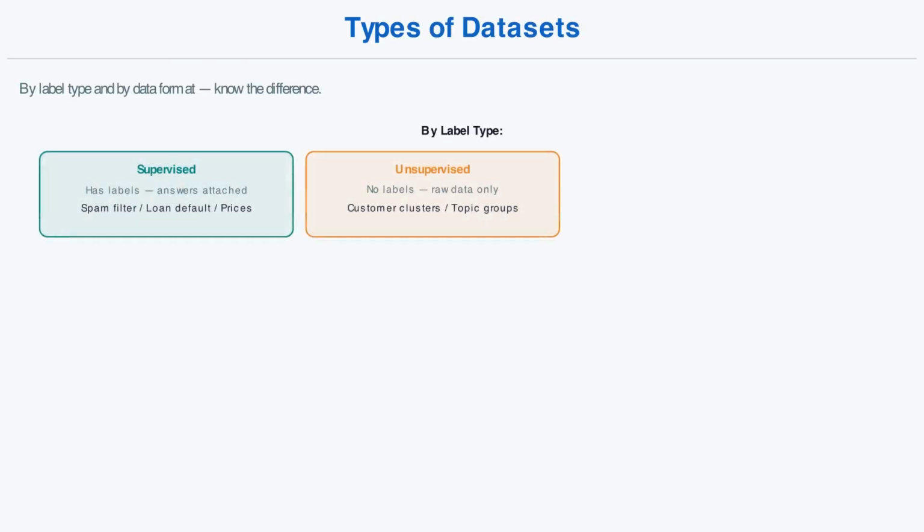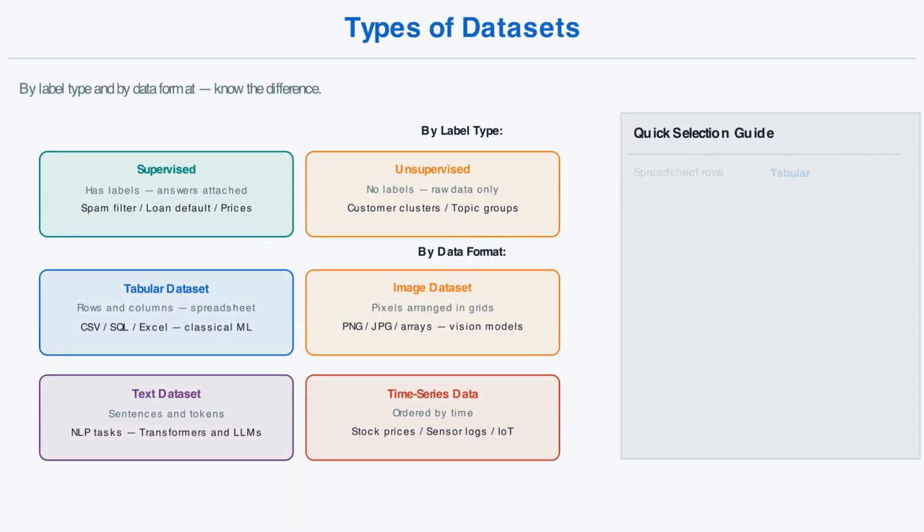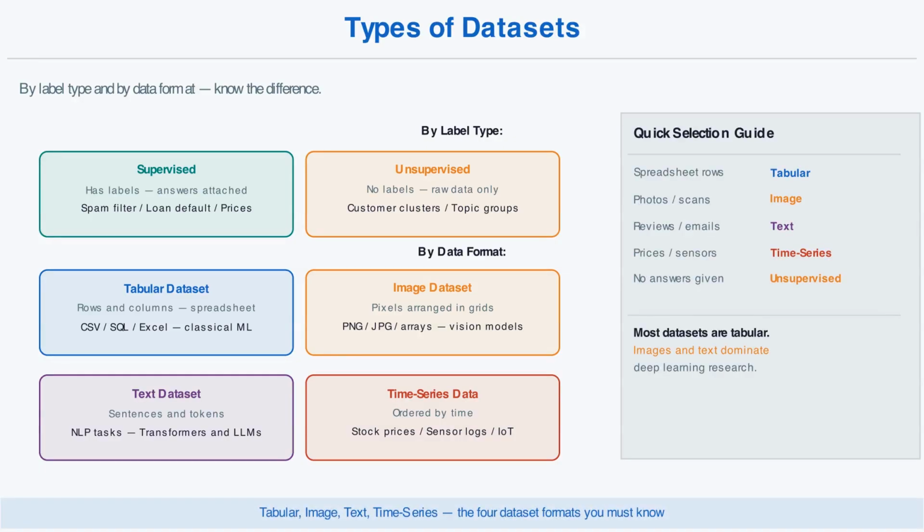Not all datasets are the same. There are two critical splits you need to understand. Split 1, does the data have answers? If every example comes with the correct answer already attached, like an email labeled spam or not spam, or a photo labeled cat or dog, that is a labeled dataset. If the data has no answers attached, just raw examples with no predefined categories, it is unlabeled. Labeled data enables supervised learning. Teach the model by showing it thousands of correct examples. Unlabeled data is used for unsupervised learning. Find hidden patterns, clusters, and structures without being told the right answer.